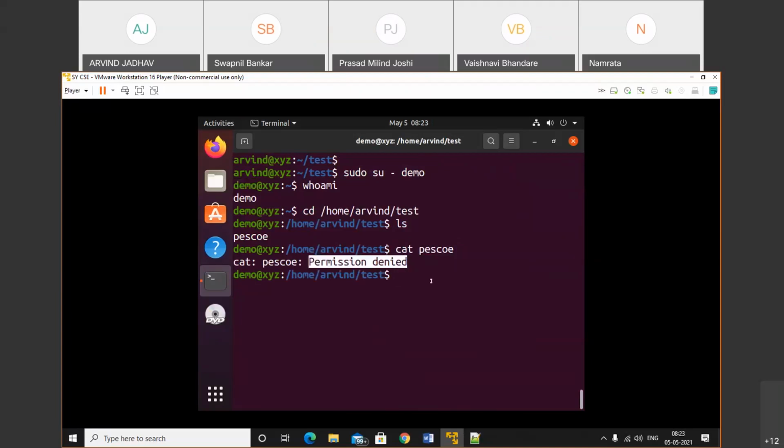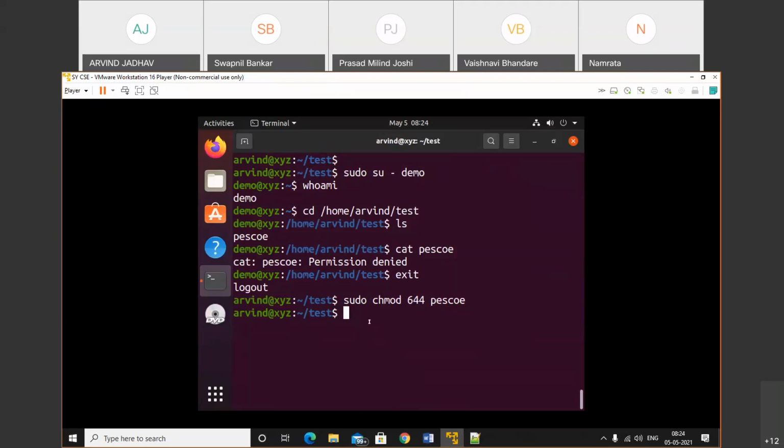Okay, so let's set that permission. Let's set the permission once. Provide 4 permission, read permission, for the other. So now the other user has 4 permission. What does 4 mean? Read. What does 2 mean? Write. And 6 means read plus write.